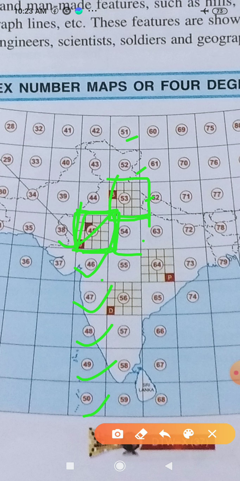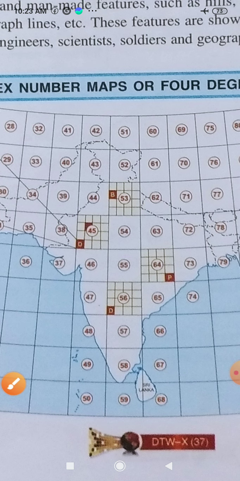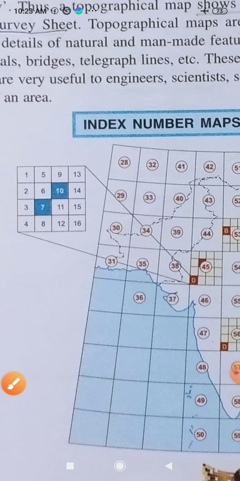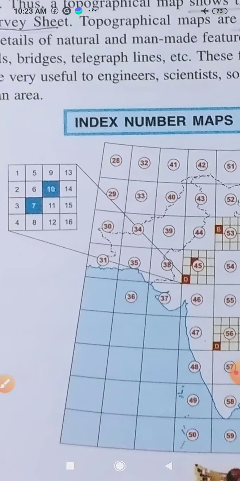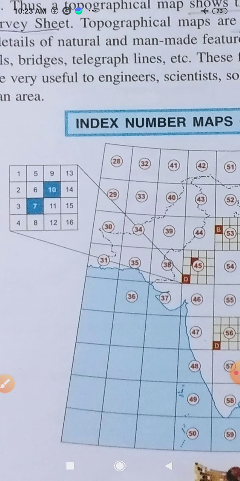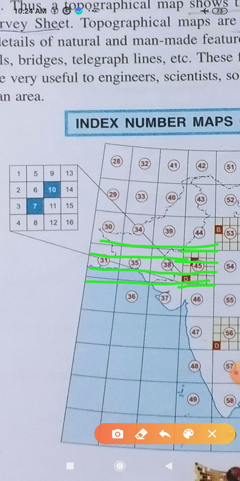One square grid area is again divided into 16 parts. Try to understand this one. If you see in your book, you will notice they are all divided into 16 parts. Here please try to listen carefully. All the smaller lines there, if you are moving towards the northern side, they are all latitude lines. So containing these 4 latitude lines, one national grid system is prepared.